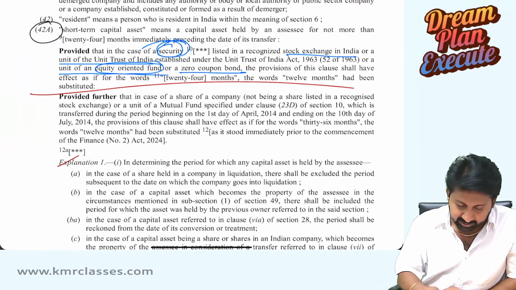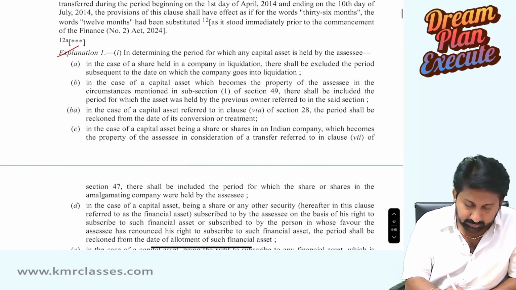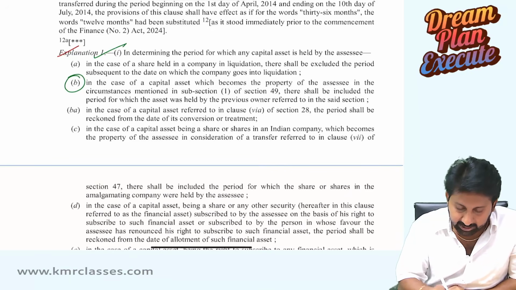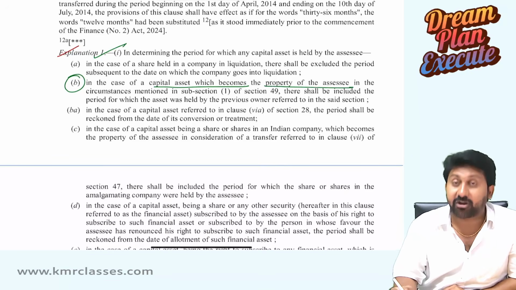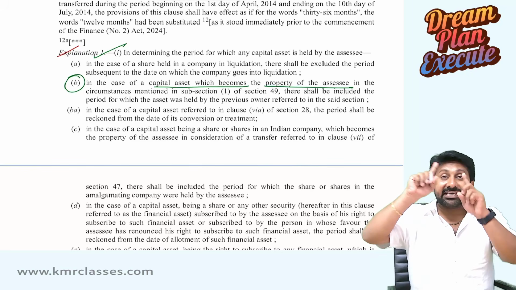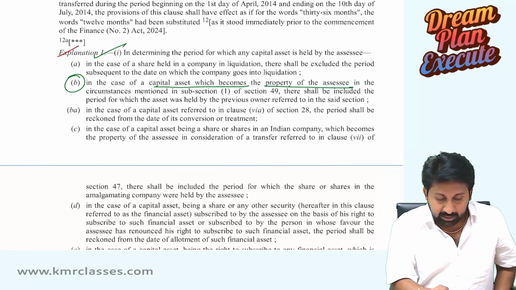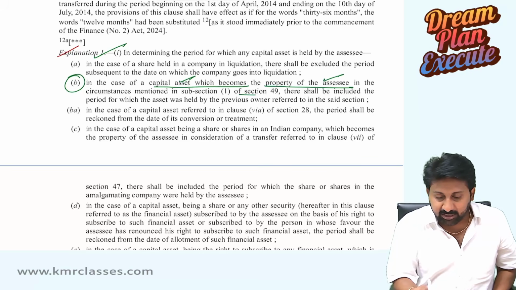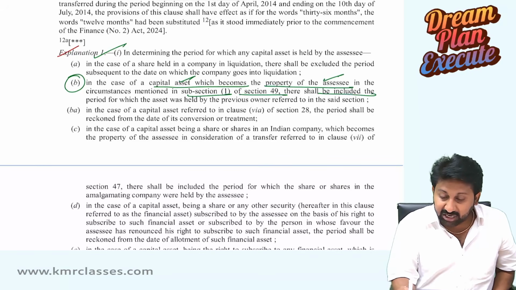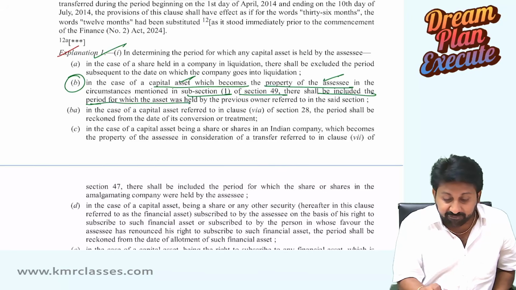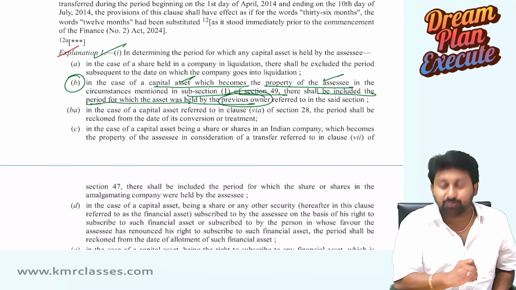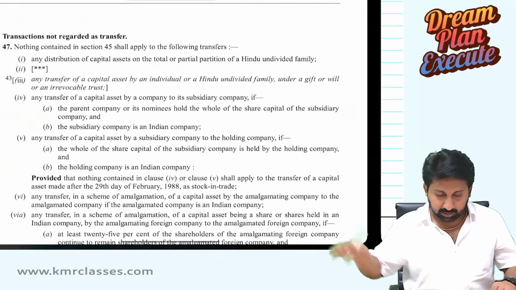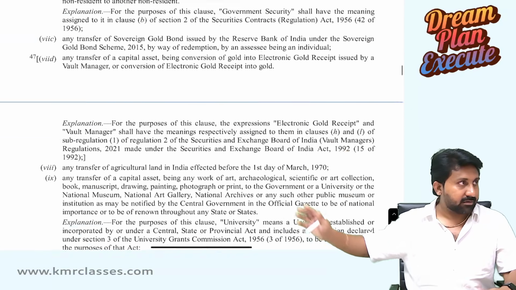That's what is said in explanation number 1, point B. In case of a capital asset which becomes the property of the assessee, imagine the assessee is a family member, in the circumstances mentioned in section 49(1), there shall be included the period for which the asset was held by the previous owner. Sir, what is 49(1), sir? See here.